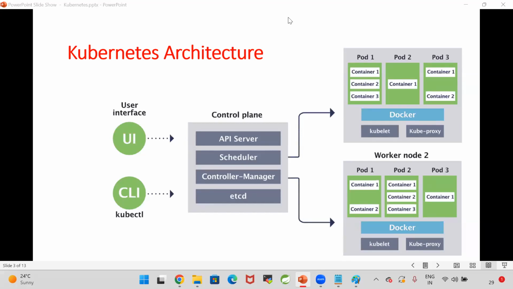No, because containers are not running on the control plane. Containers are running on the worker nodes. That's why Docker will be available in the worker nodes.